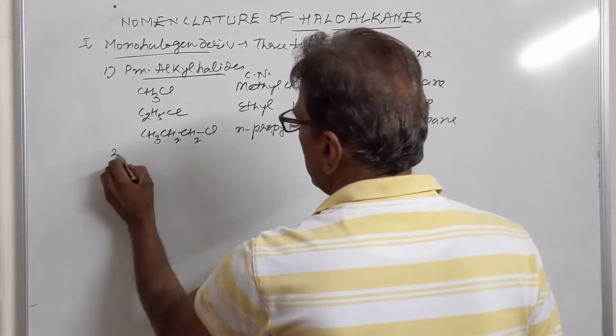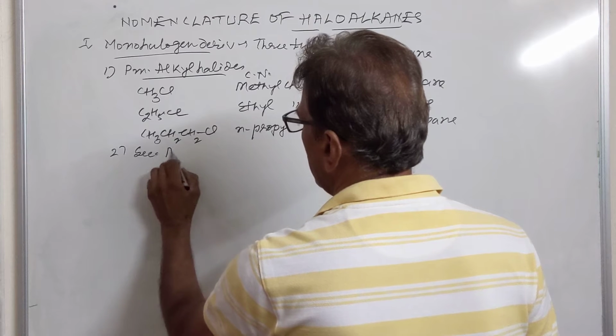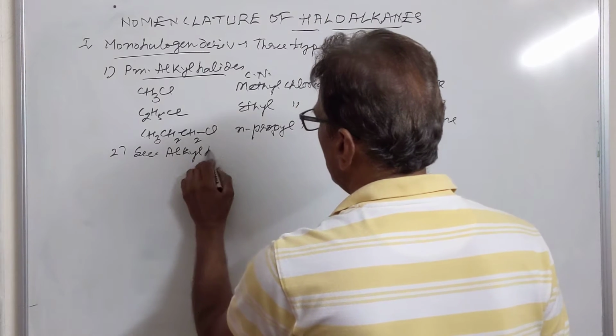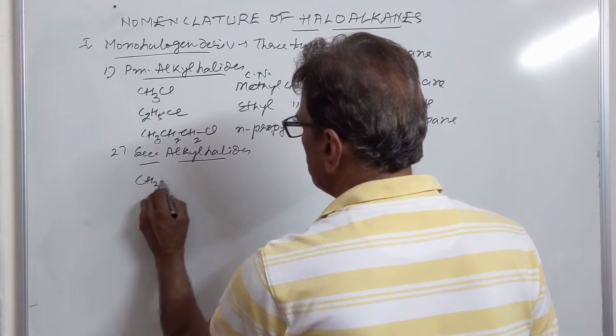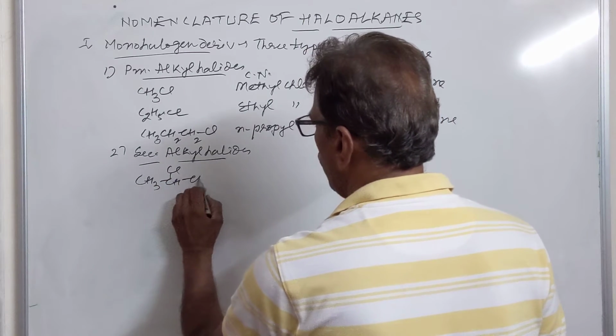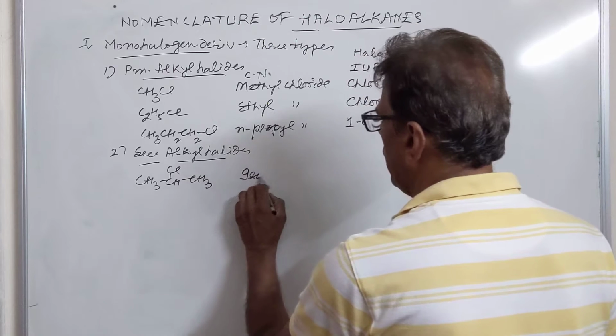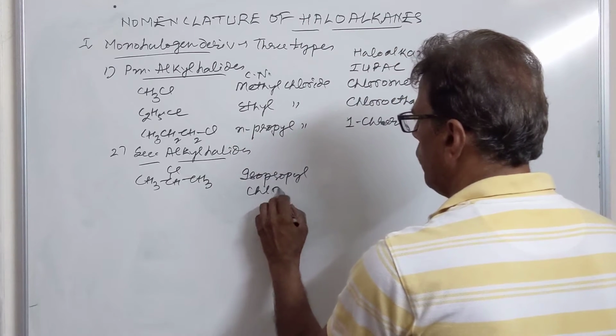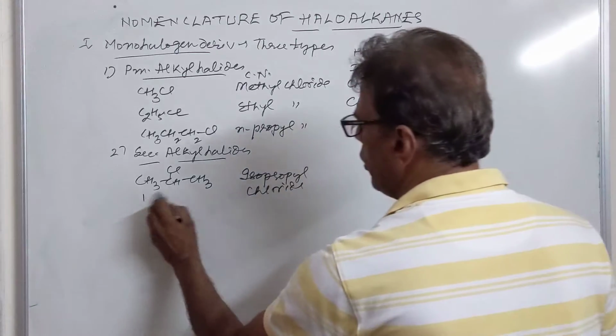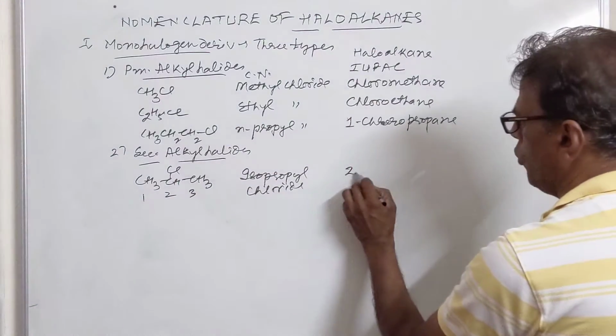So after primary alkyl halides, we have secondary alkyl halides. Here the halogen is attached to the secondary carbon. Its common name is isopropyl chloride. The IUPAC name will be, with the numbering system, 2-chloropropane.